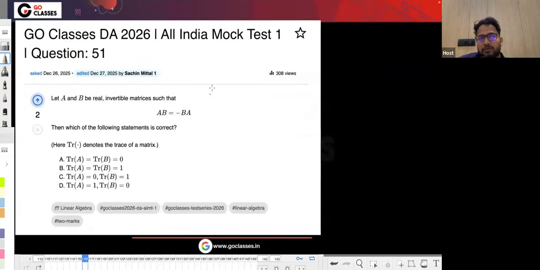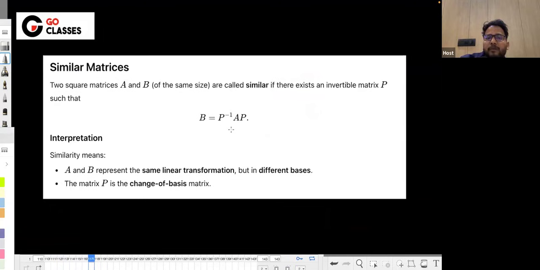Now let's solve this question. So this question was related to something called similar matrices. First, let me tell you what a similar matrix is. A and B are similar matrices if there is a matrix P that exists such that P inverse A P equals B, which means that B and A are called similar matrices if there is some P like this.